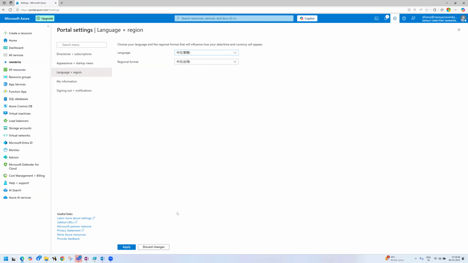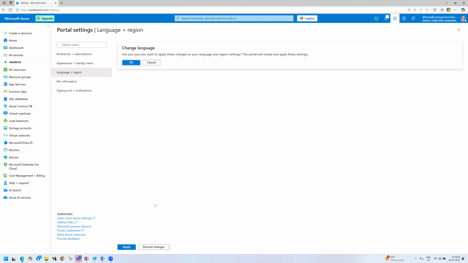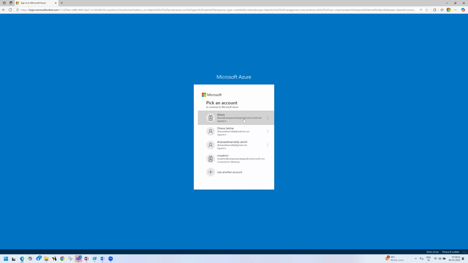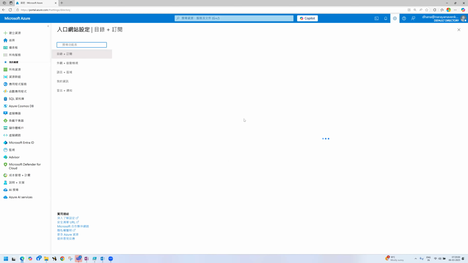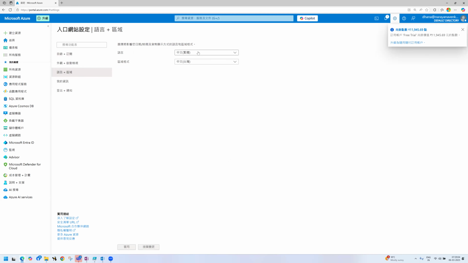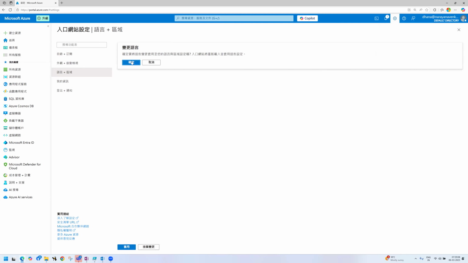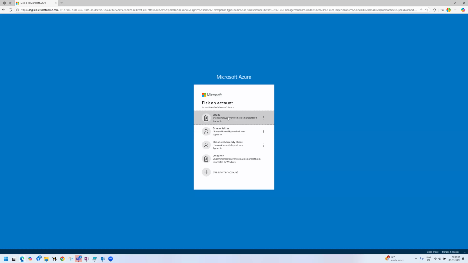If you want, you can set up Chinese. Automatically, it will convert to the Chinese language. This is one feature Microsoft provides, so you can consume the services in your local languages. Clear, Rajan? Now I am applying English. Okay, so this is the overview of the Azure portal.